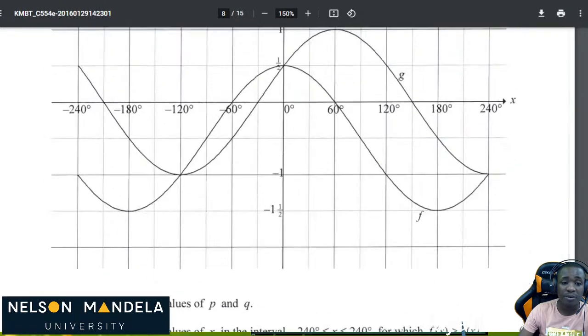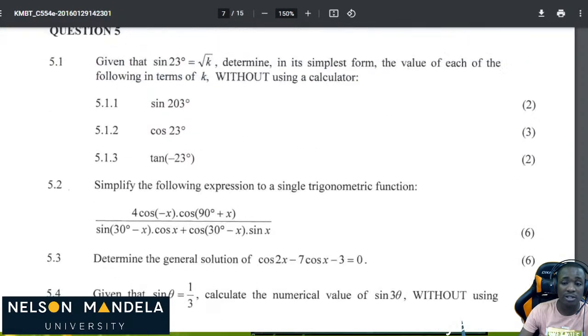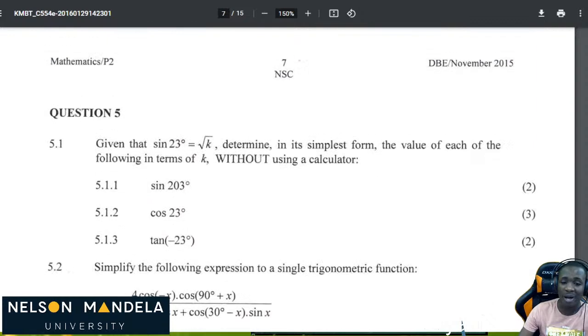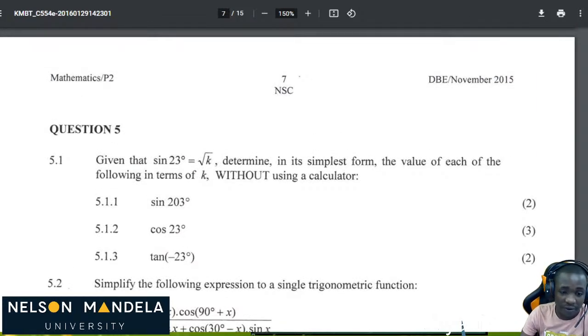Okay, so please be with me and let's assist each other and do this question together and just get total marks. Just look at how you do that. All right, Question 5. Let's go now. Question 5, we have 5.1.1.